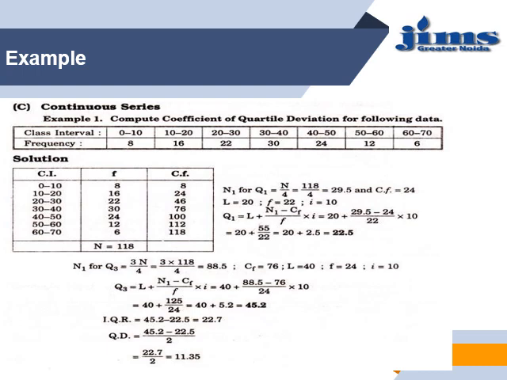So we will use the formula Q1 equals L plus (N1 minus CF) divided by F, into I. After putting in all the values, the lower limit is here 20. The value of N1 is 29.5. CF will be the previous one, that is 24, and the frequency is here 22, and we will multiply by the class size, which is 10. So we got Q1 as 22.5. We did the same for Q3, and we got the upper quartile, which is 11.35.